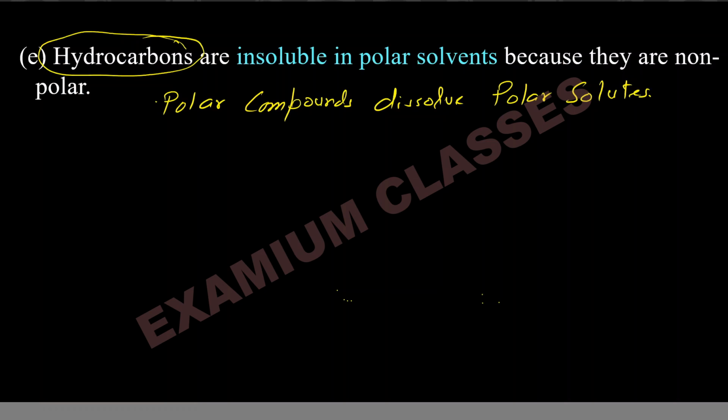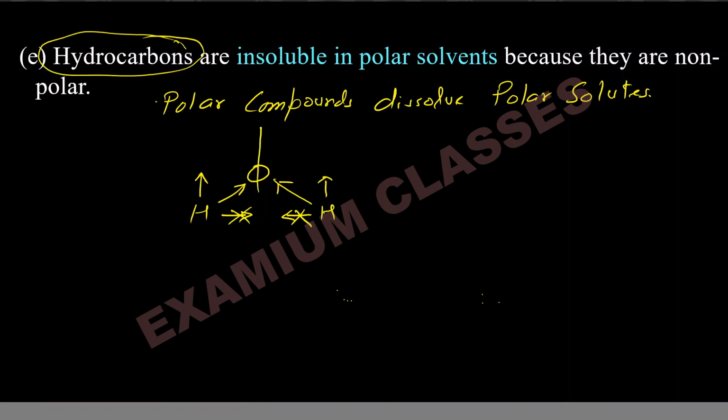Polar solvents means water, for example. The water molecule is polar because its structure is bent. So this will be the polarity here, and if you break it into vectors, these will be the 2 components of the dipole on hydrogen. Now these 2, the horizontal ones in right and left direction, will cancel.